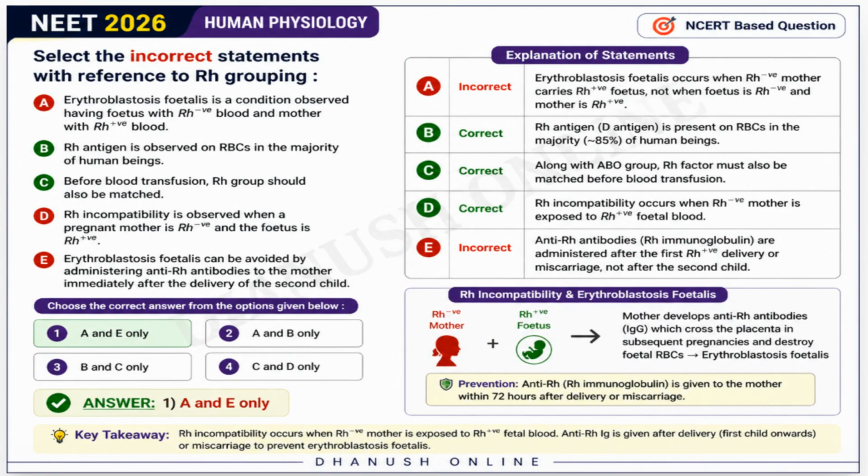Select the incorrect statements regarding Rh grouping. Statements A and E are incorrect. Erythroblastosis foetalis occurs when the mother is Rh-negative and the fetus is Rh-positive. Anti-Rh antibodies are administered after the first delivery or miscarriage, not after the second child.